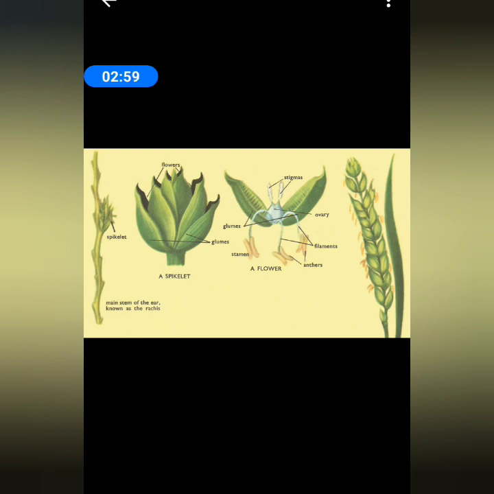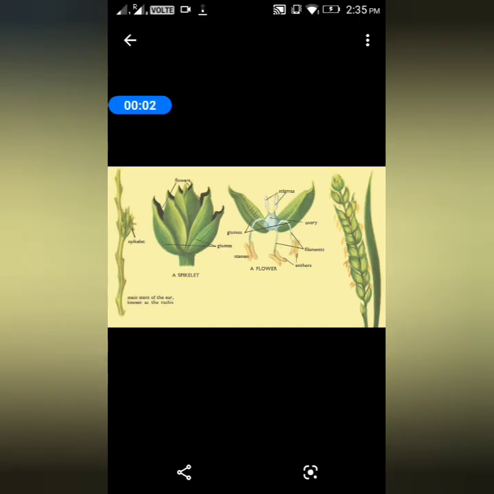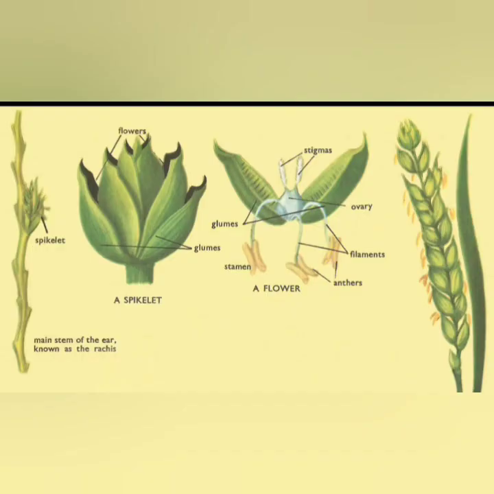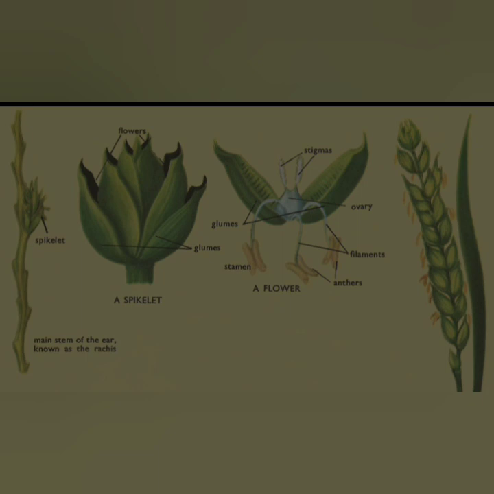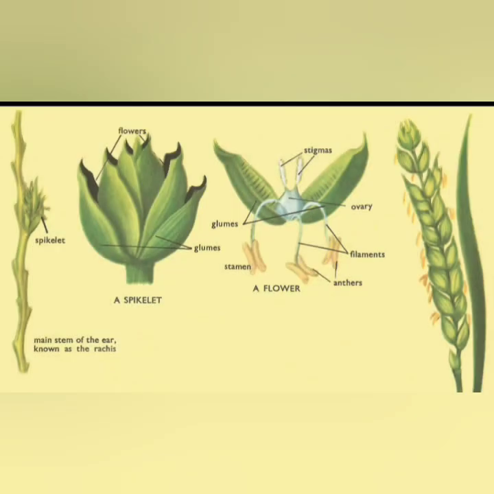This one you can see here, these are the glumes. In figure 2, just take a look at a single spikelet. You can see in the last figure here we have the spikelets arranged alternately, in alternate fashion, and you can see in figure 2 a single spikelet has this outer covering. The bracts which surround the spikelets are referred to as the glumes.